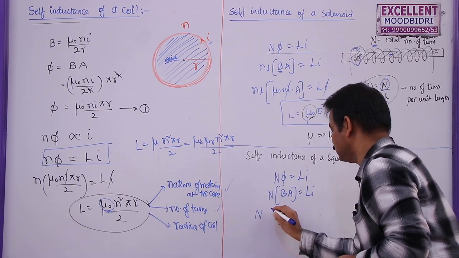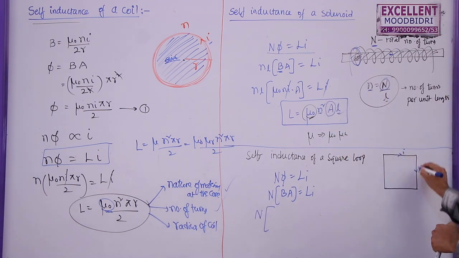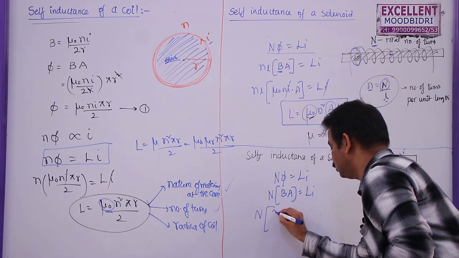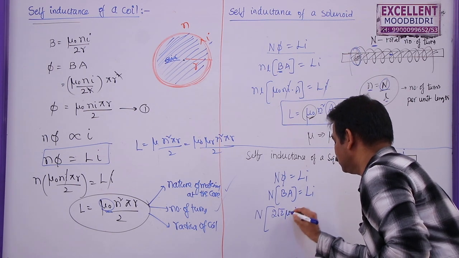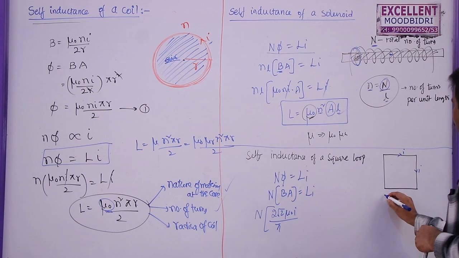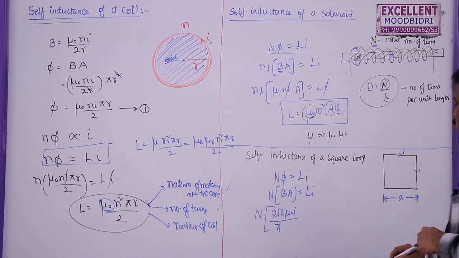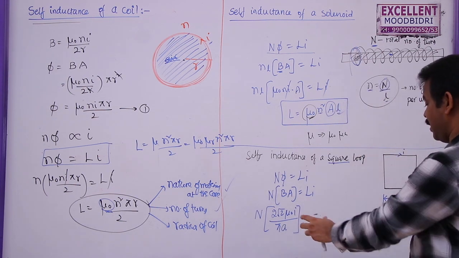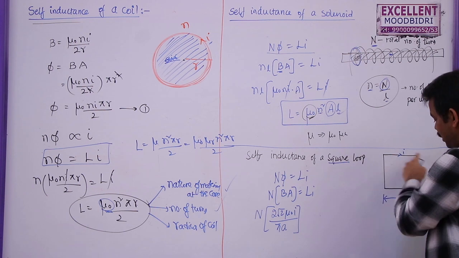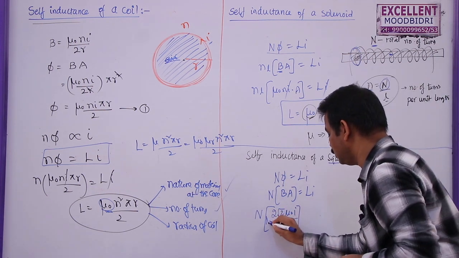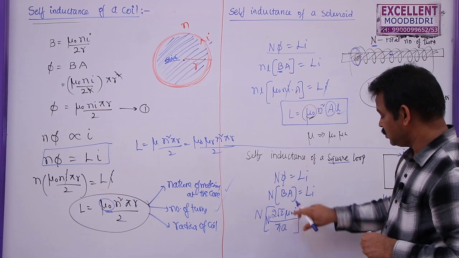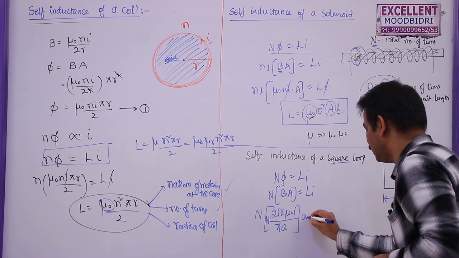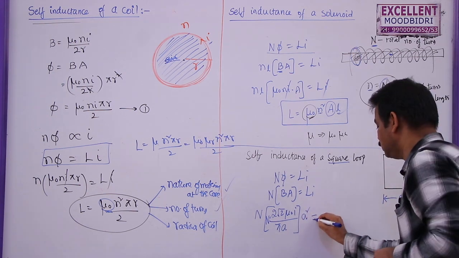The total number of turns is N. The magnetic field of a square loop, which we learnt in moving charge and magnetism, is 2√2 mu naught times the current by pi into side of the square. Let us say the side of the square is equal to A. As it is a square, this is also A. This is the magnetic field due to one square loop. If there are n turns, this will become n into this. This is the total flux linked, and the area is A into A, which is A square, and this is equal to Li.